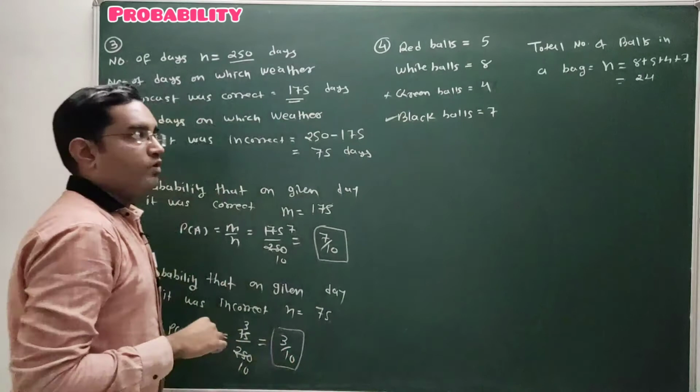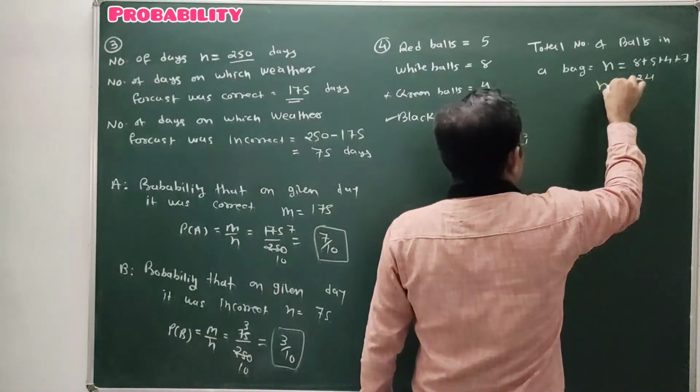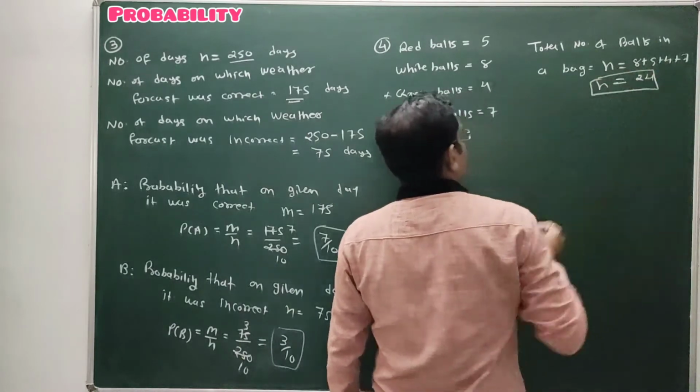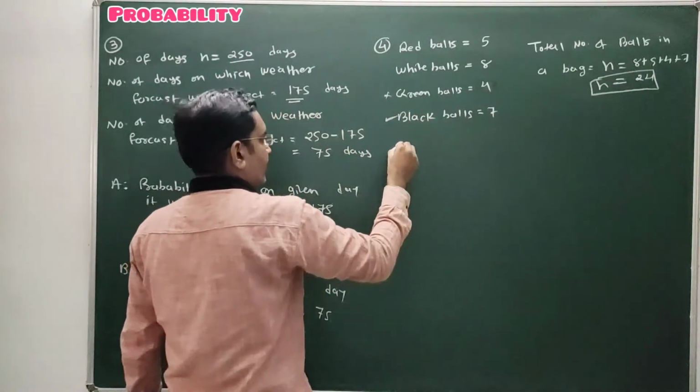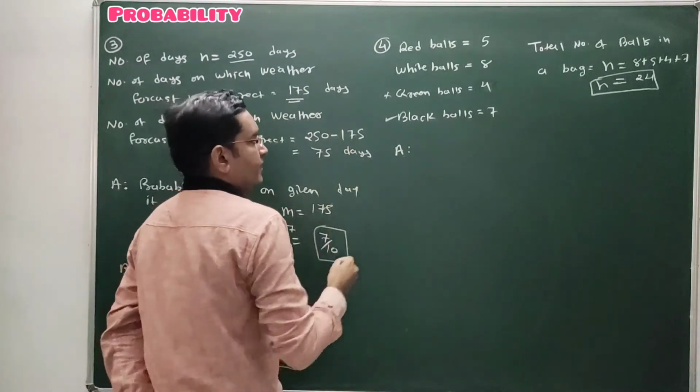The bag consists of a total of 24 balls, that is the value of n. Out of these 24 balls, we have to select one ball randomly. Let's say event A: the randomly selected ball is a black ball.